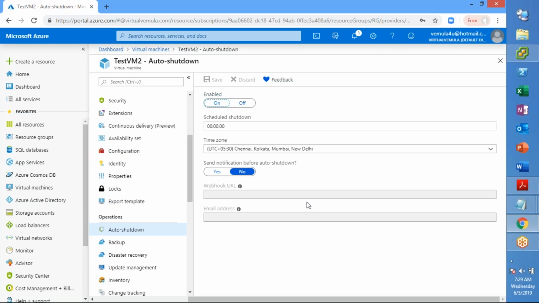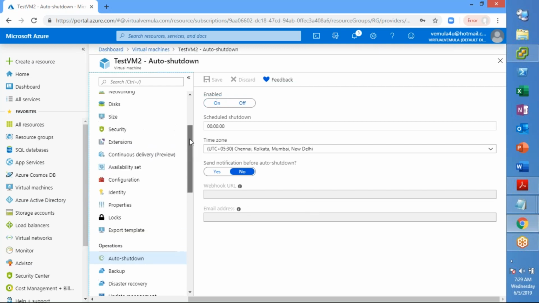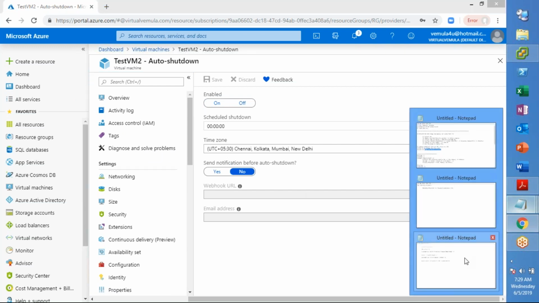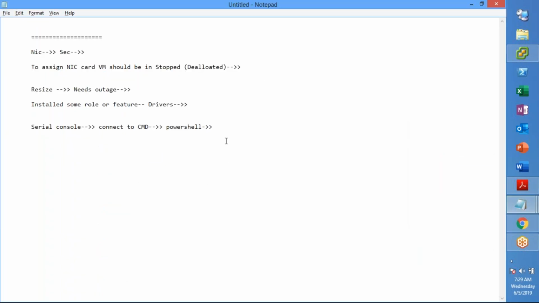But what we need to understand here is there is an option to auto power off your virtual machine from your console itself, within the virtual machine settings. Now, these are a few important settings within the virtual machines. If you have any questions, please ask before we move into the next topic. Any questions?